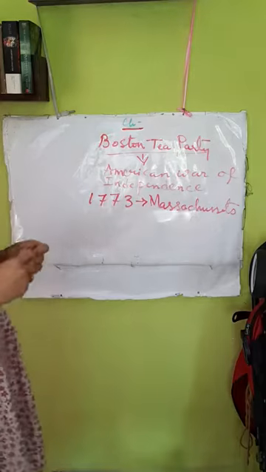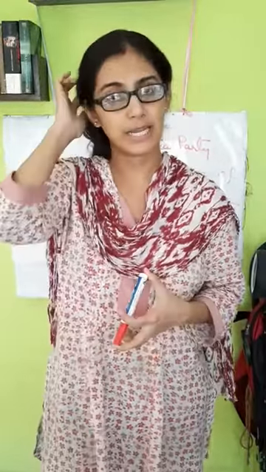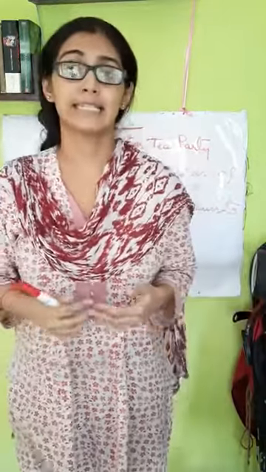When it entered Massachusetts, some of the colonists dressed up as Native Americans and boarded the British ship. This ship was full of tea. They came to sell tea.